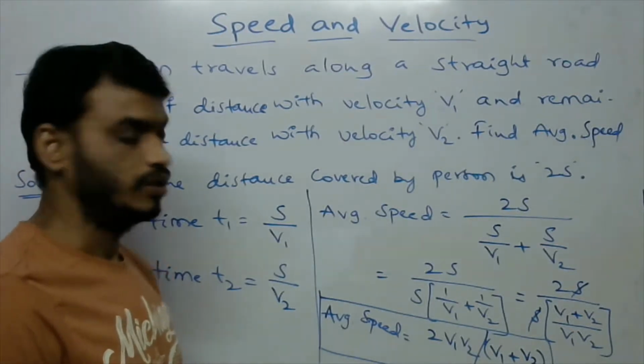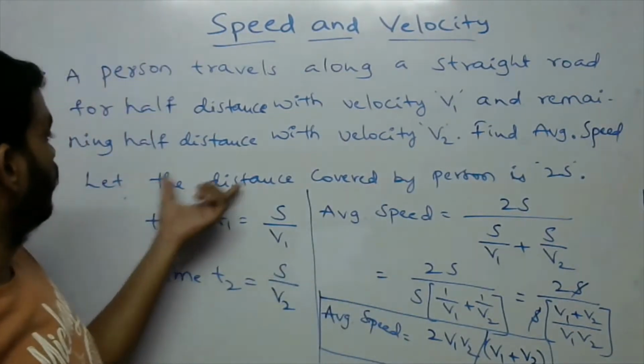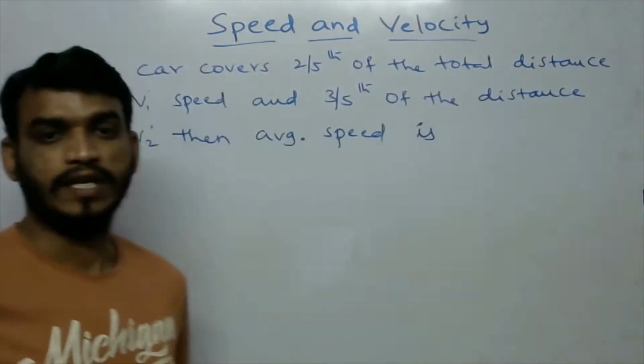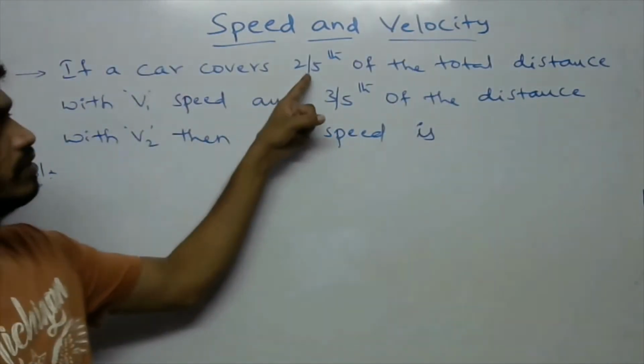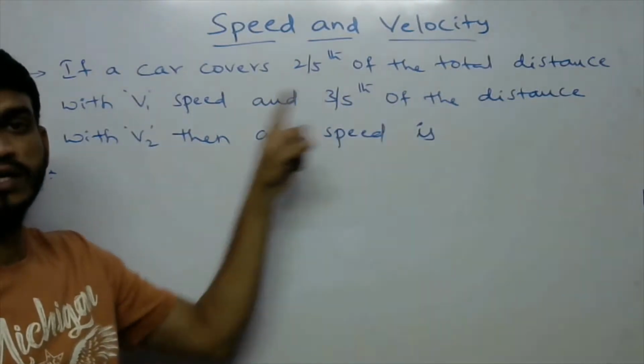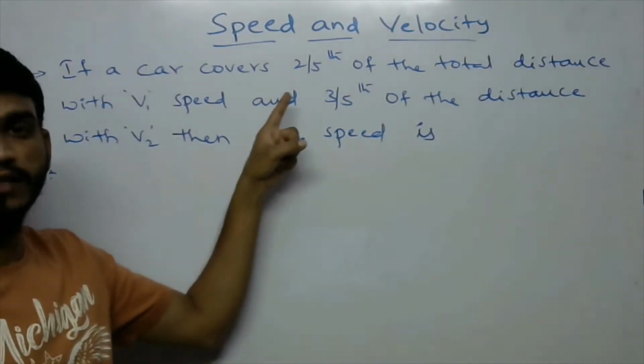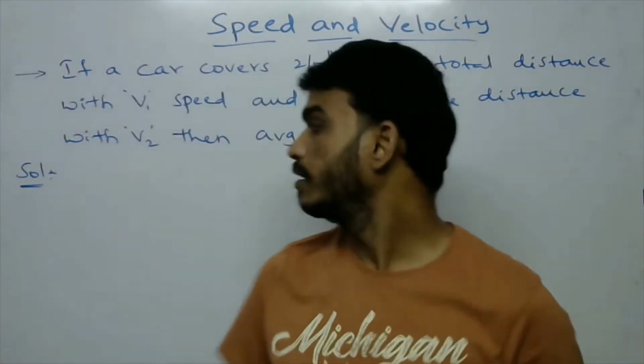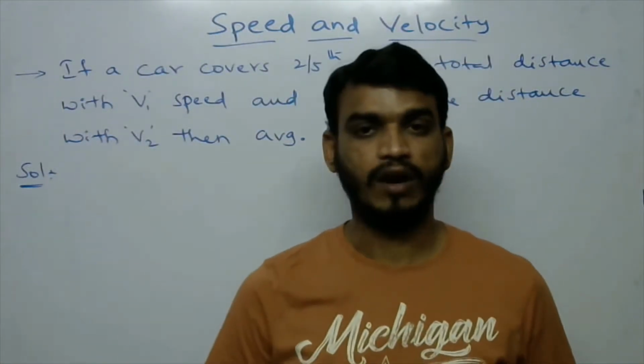Okay, so this is the average speed of this person. Next problem is, if a car covers 2/5th of the total distance with v1 speed and 3/5th of the total distance with v2 speed, then what is the average speed of the car?